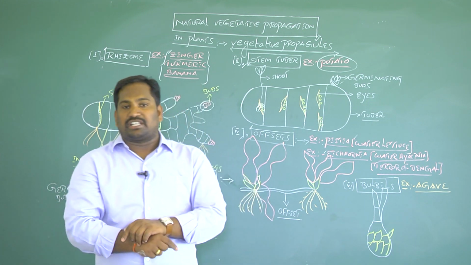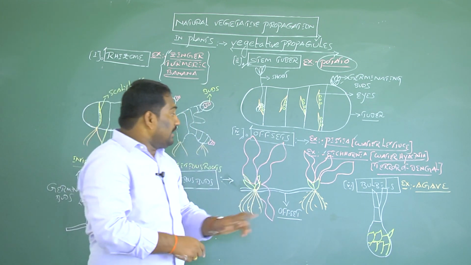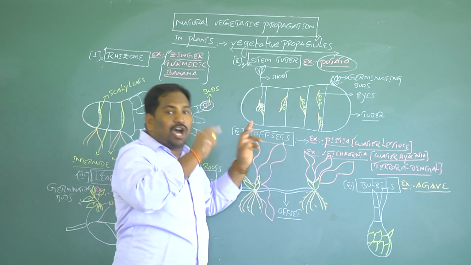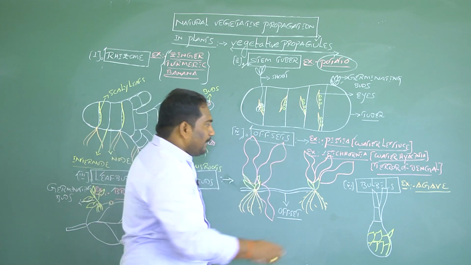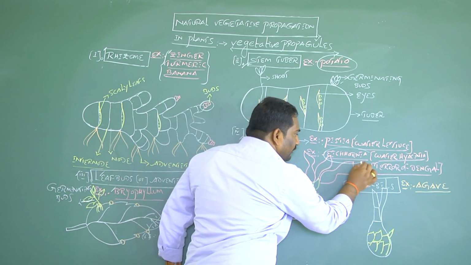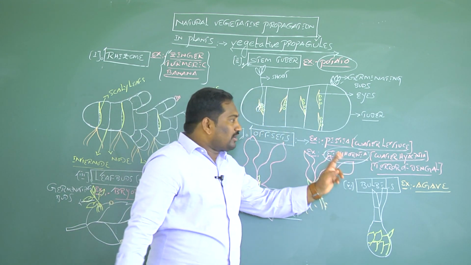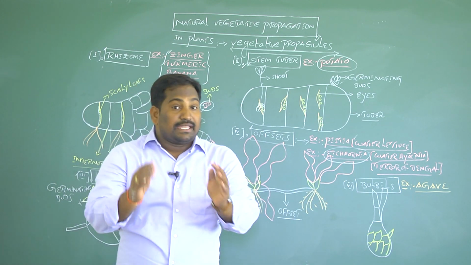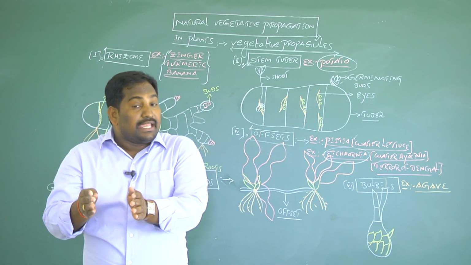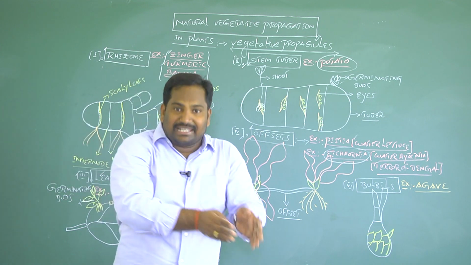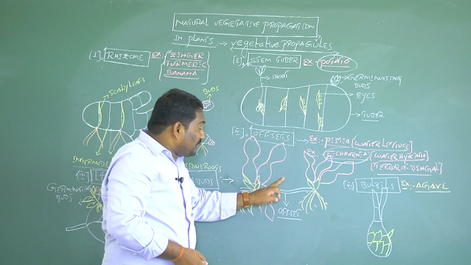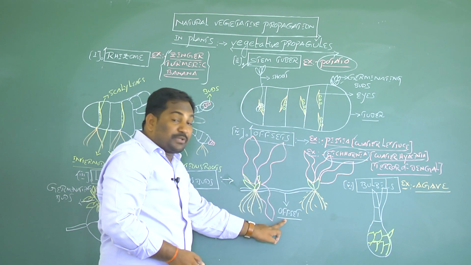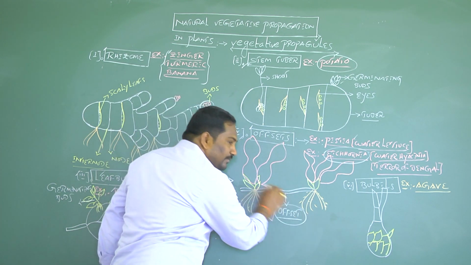In these two aquatic plants, for vegetative reproduction, the main vegetative propagule is offsets. Eichhornia is commonly called terror of Bengal or water hyacinth. Generally it's an invasive weed. It was introduced from another country to India. For this invasive weed, for vegetative reproduction, the main vegetative propagule is offsets.